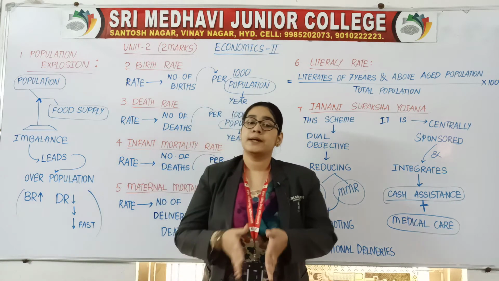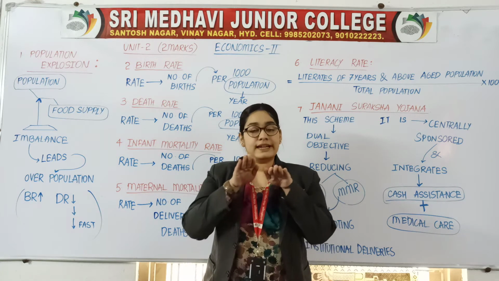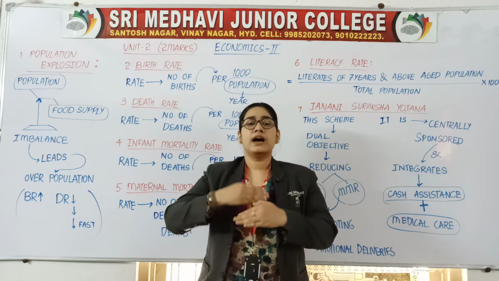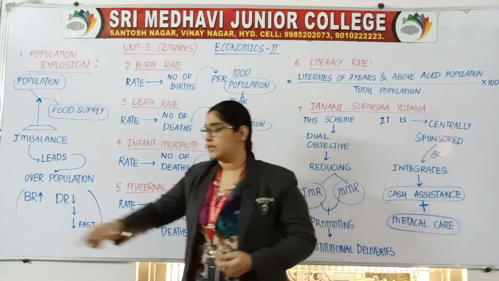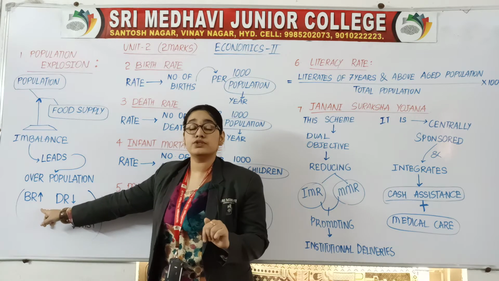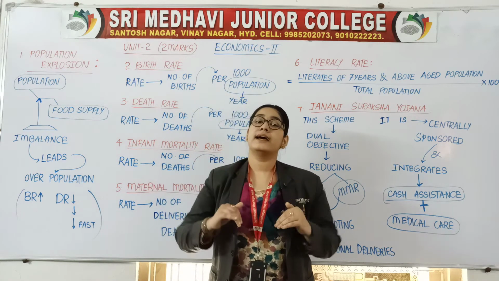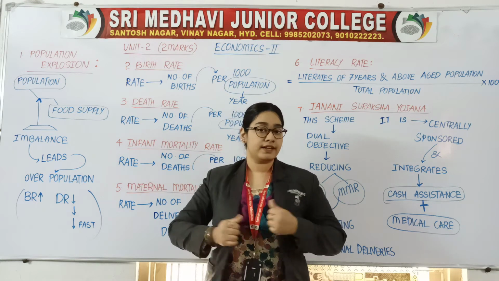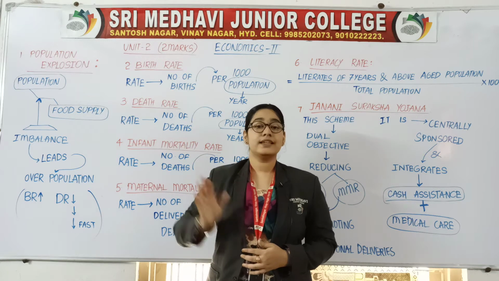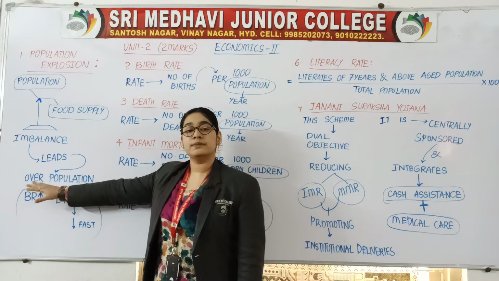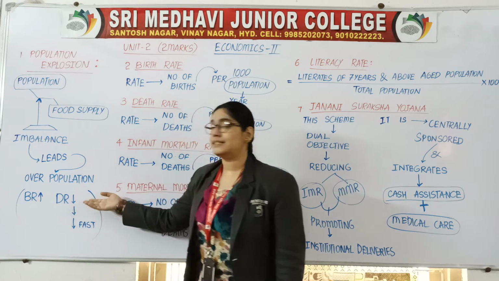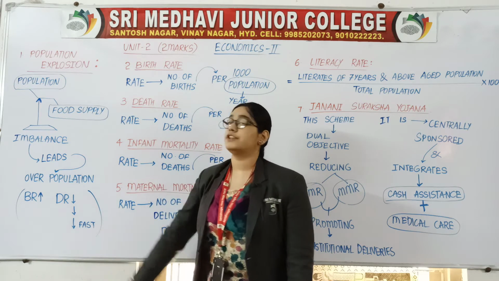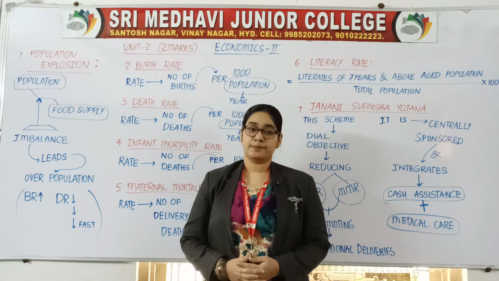Overpopulation means birth rates are more, death rates are less. The number of persons being born is increasing, so the birth rate is high, and people are not dying. They are still alive, they are surviving. That means the population is increasing. Overpopulation means birth rate is high and death rate is decreasing very fast. So this is the definition of population explosion.